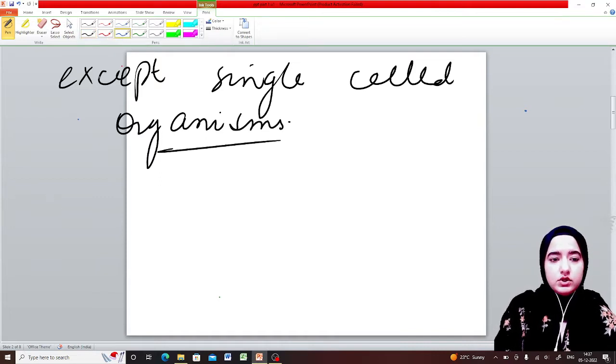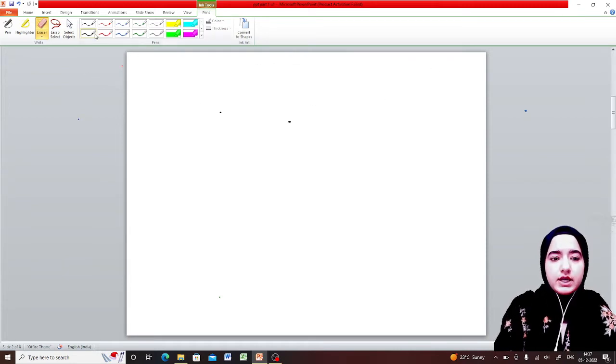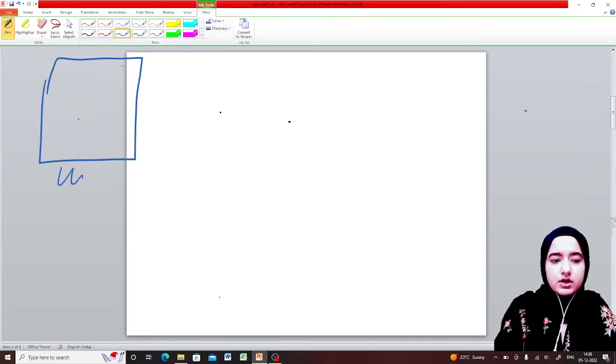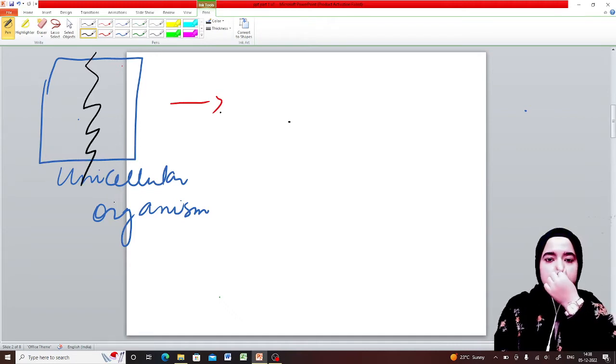See, you might have heard about unicellular or single-celled organisms. Unicellular organisms means organisms which are made by a single cell only, okay? Say for example, this is a unicellular organism made up of one cell. What would happen? Division would take place in this unicellular organism and usually binary fission takes place.